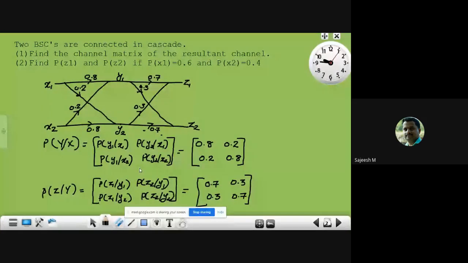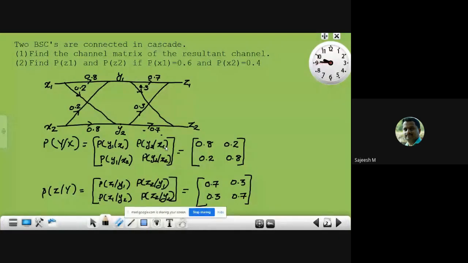Therefore, the elements of this P of y given x for a binary symmetric channel whose input symbols are x1 and x2 and output symbols are y1, y2 are P of y1 given x1, P of y2 given x1, P of y1 given x2, P of y2 given x2. The first element, P of y1 given x1, represents the probability of getting y1 as the output with x1 as the input, and P of y2 given x1 represents the probability of getting y2 as the output with x1 as the input.